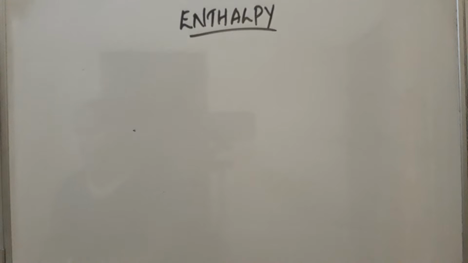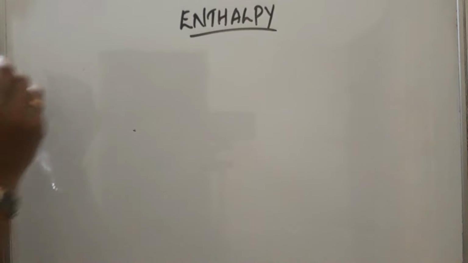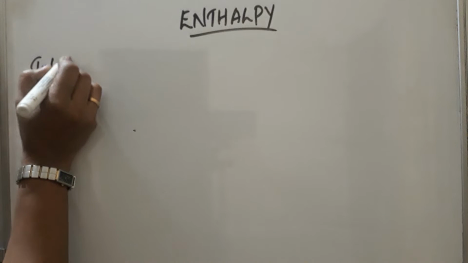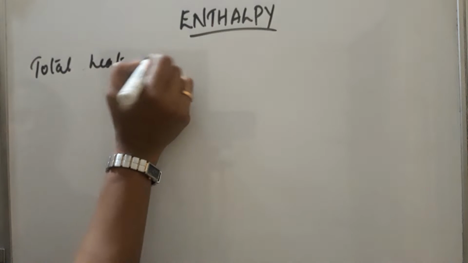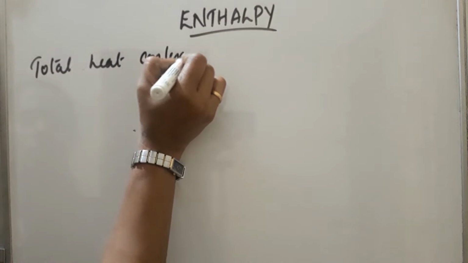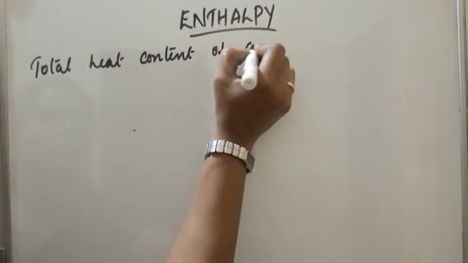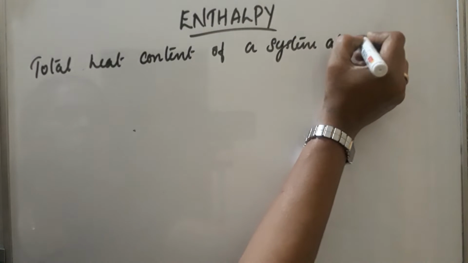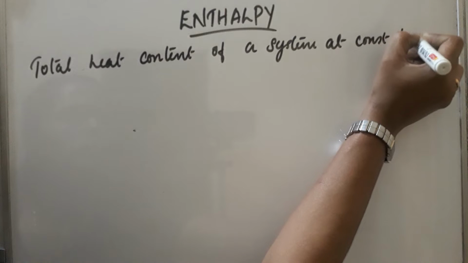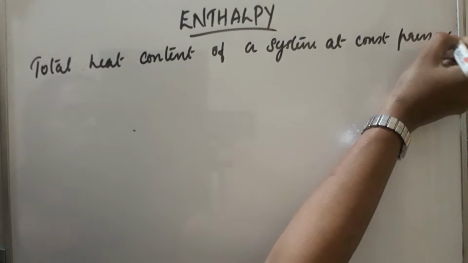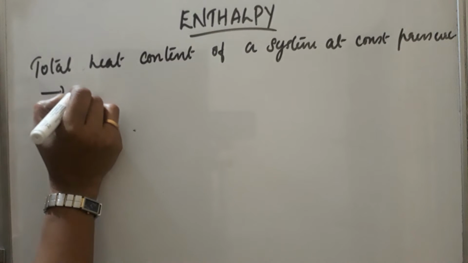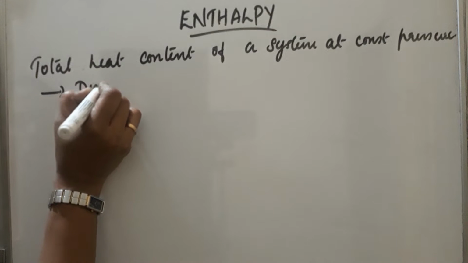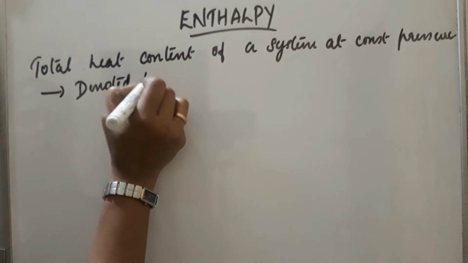What is enthalpy? Enthalpy is the total heat content of a system at constant pressure. It is denoted by the letter H.